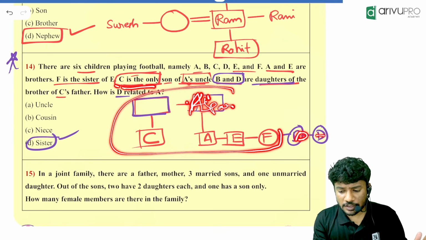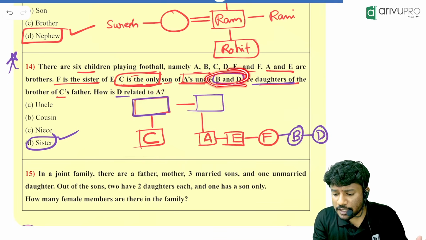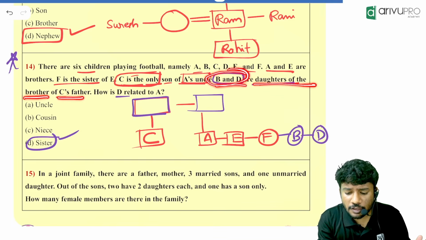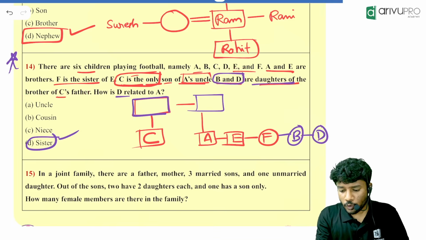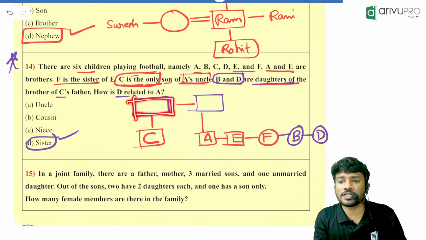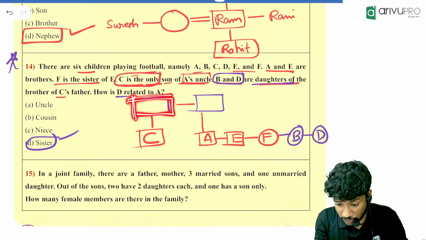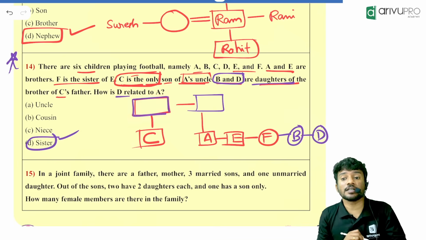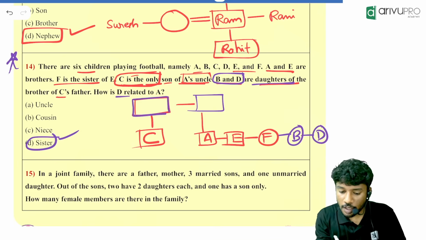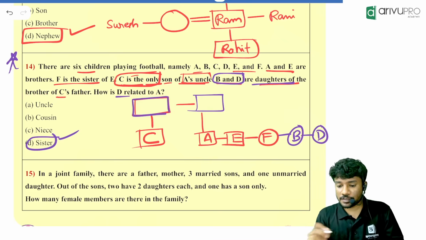C is the only son of A's uncle. That is clear, right? C is the only son of A's uncle. Then, B and D are daughters of the brother of C's father. Who is C's father? Whoever is mentioned in violet color, or whoever is now mentioned in glazing red color, is C's father. Now, brother of C's father means